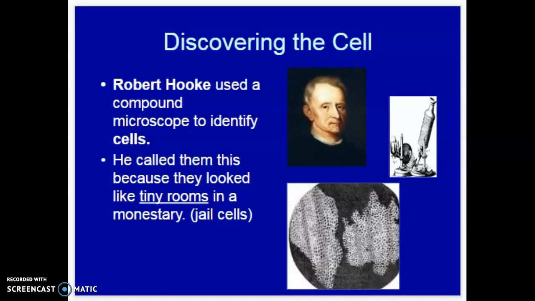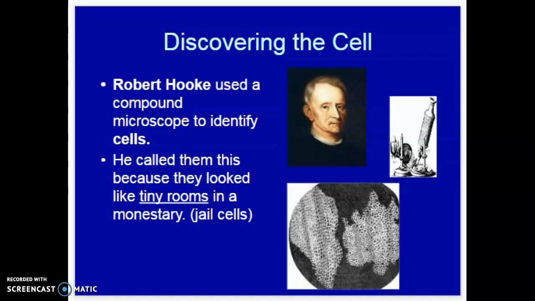The person that is responsible for actually discovering the cell is Robert Hooke. He used a compound microscope and he was looking at a piece of cork. The reason that we got the name cell is because he thought that they look like tiny rooms in a monastery. So if you think of a jail cell, how they're all just lined up right next to each other, that's why we call them cells.